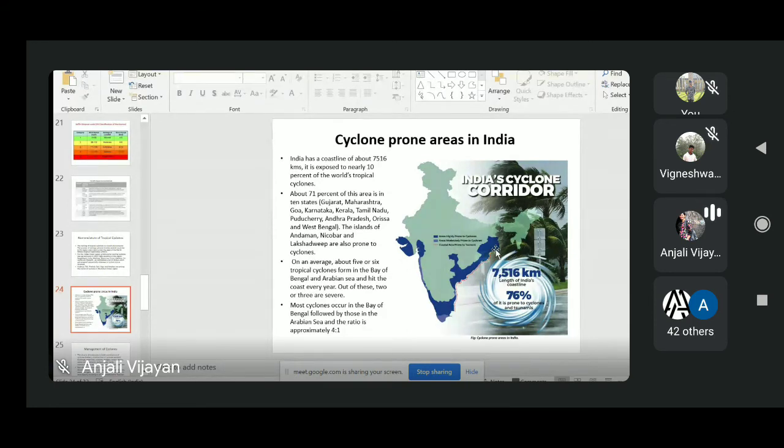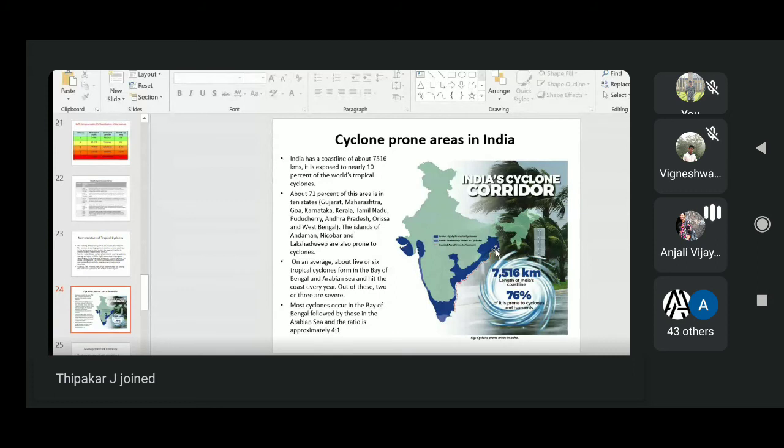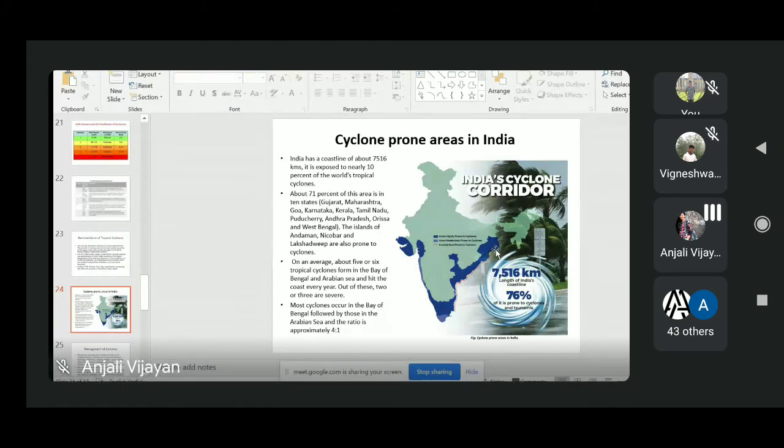As in the case of flooding, India has a coastline of 7,516 kilometers, and this is exposed to almost 10% of the world's total tropical cyclones. The states very prone to cyclones include the eastern coast of West Bengal, Odisha, Andhra Pradesh, Tamil Nadu, Puducherry, then the west coast of Gujarat, Maharashtra, Goa, Karnataka, and Kerala. Plus the islands of Andaman and Nicobar and Lakshadweep also come under very prone regions.